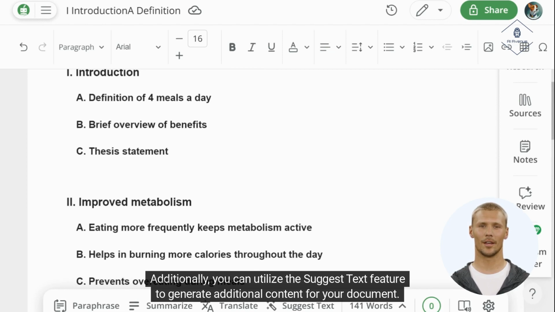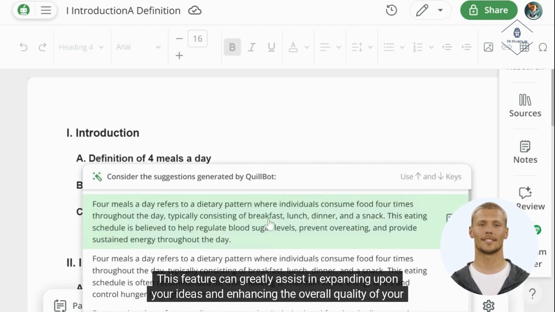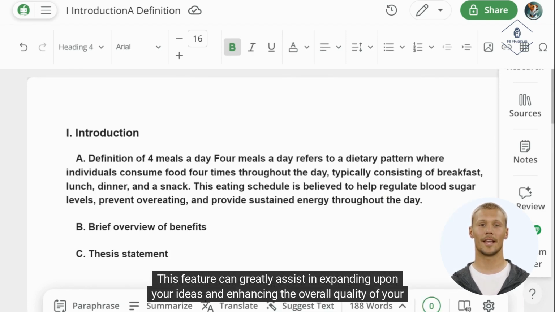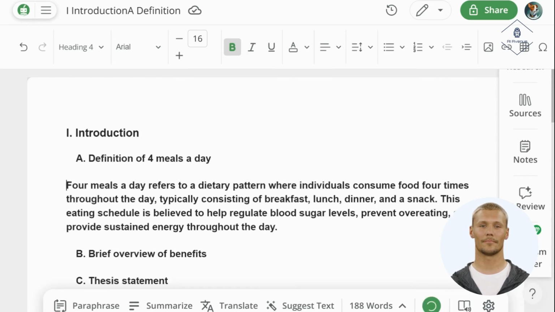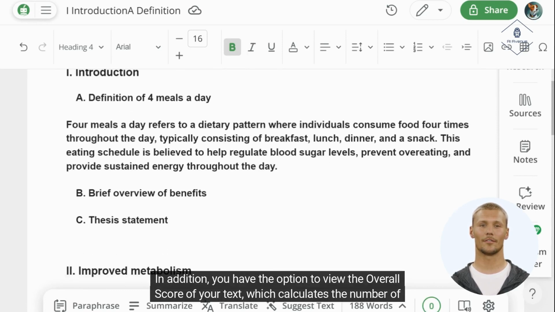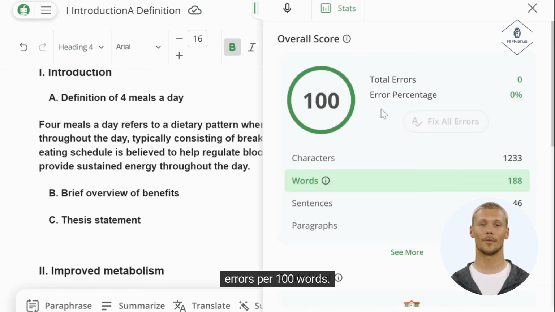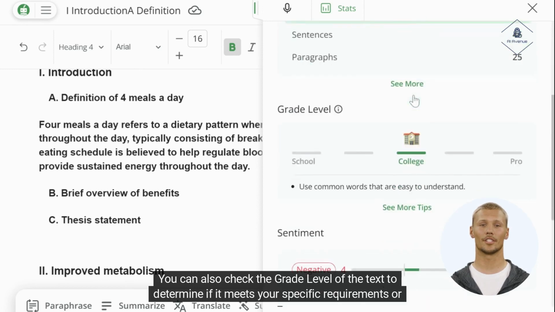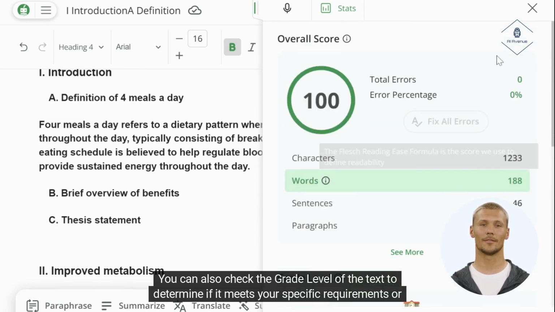Additionally, you can utilize the Suggest Text feature to generate additional content for your document. This feature can greatly assist in expanding upon your ideas and enhancing the overall quality of your work. In addition, you have the option to view the overall score of your text, which calculates the number of errors per 100 words. You can also check the grade level of the text to determine if it meets your specific requirements or standards.